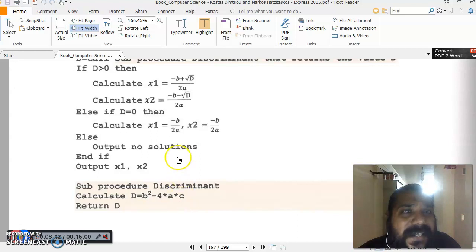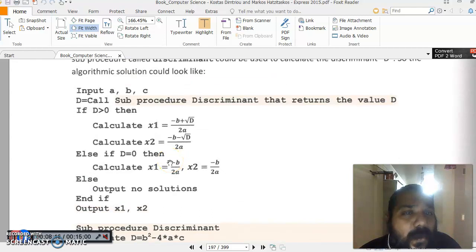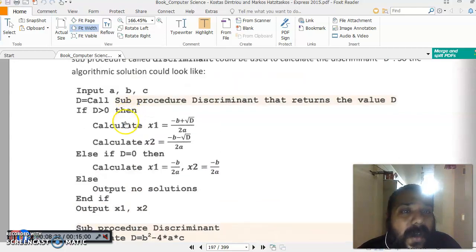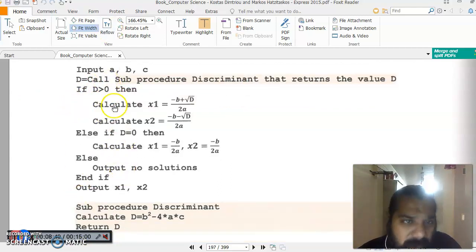If d is less than 0, then there will be no solution. If d is greater than 0, then your roots will be real and unequal. If d is equal to 0, then roots will be real and equal. So what they did, they just call the sub-procedure here for d, and then they check the condition.